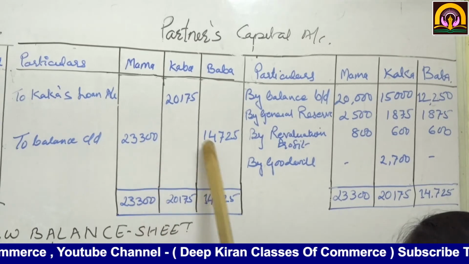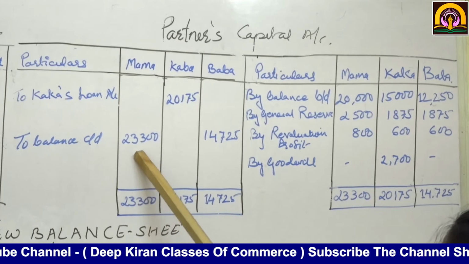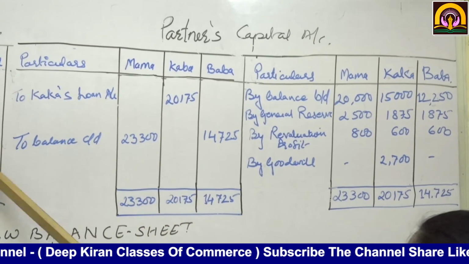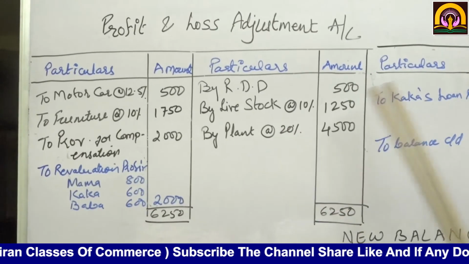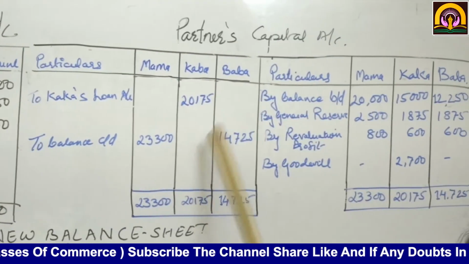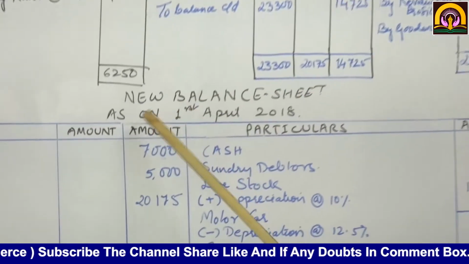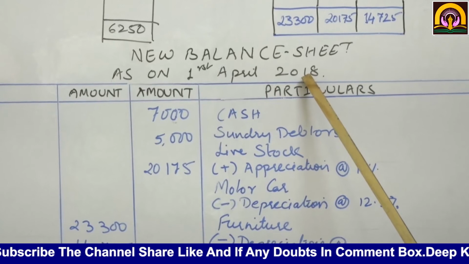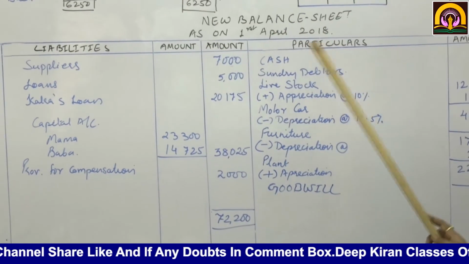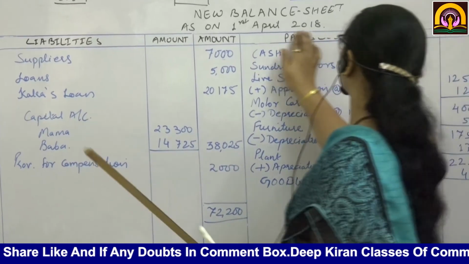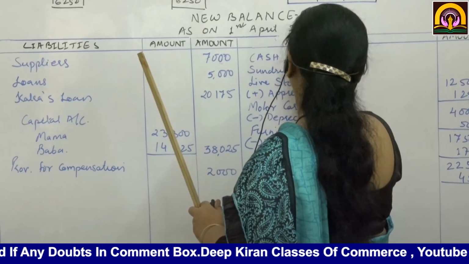Now these balances will be carried to the new balance sheet. I hope you have understood both the profit and loss adjustment account and the partners' capital account. Now we are going to come to the new balance sheet as on 1st April 2018. Liabilities, amount, assets,